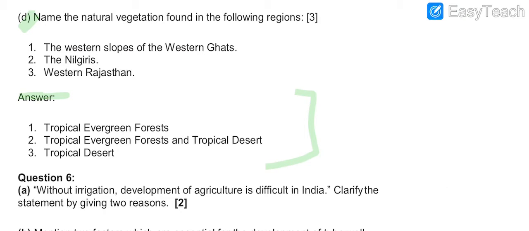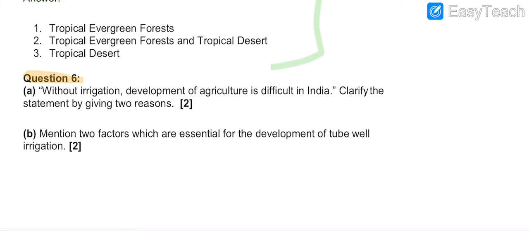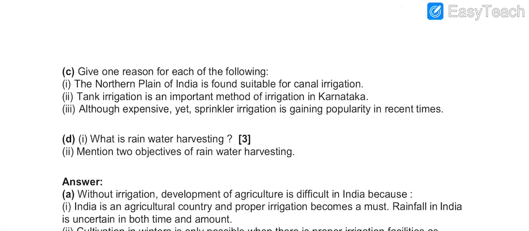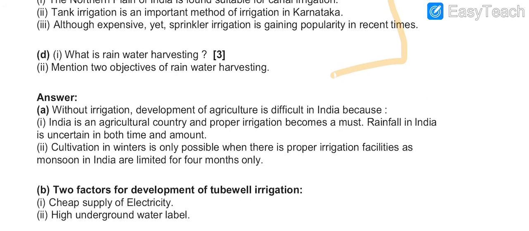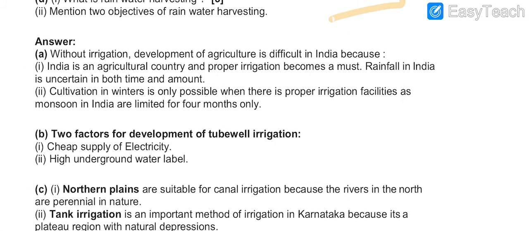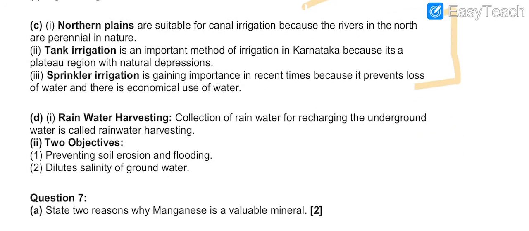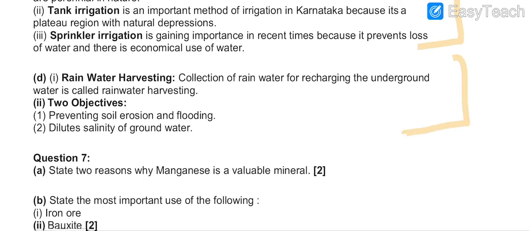Coming to the next question, question number 6, two questions, A and B part, C and D part. All the answers of question number 6 are written after all the questions are completed. So A part answer is this, B part this, C part this is the answer, D part this is the answer.